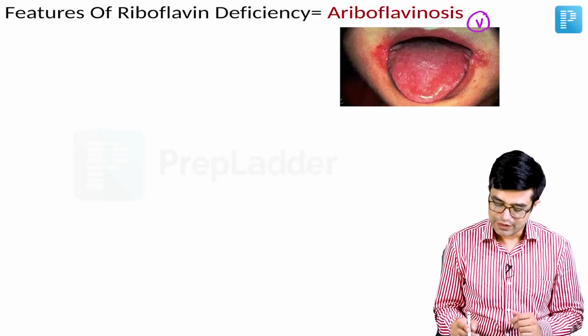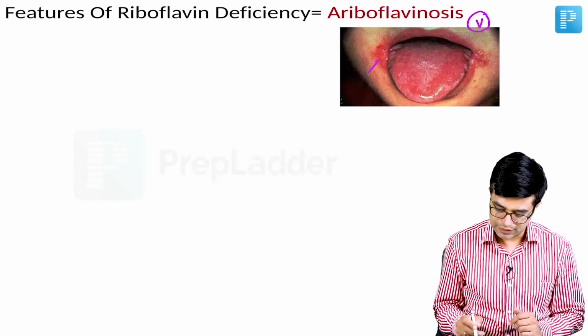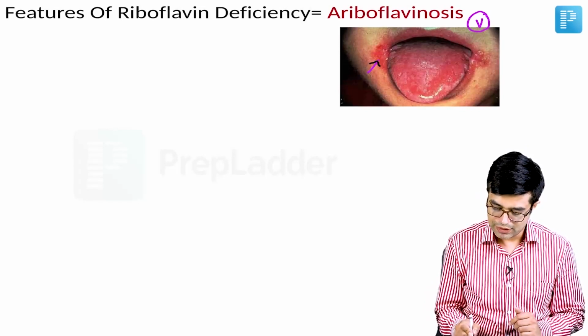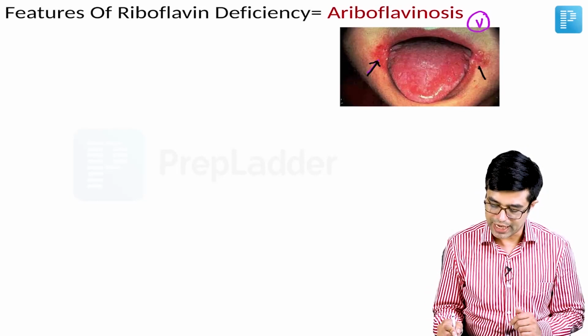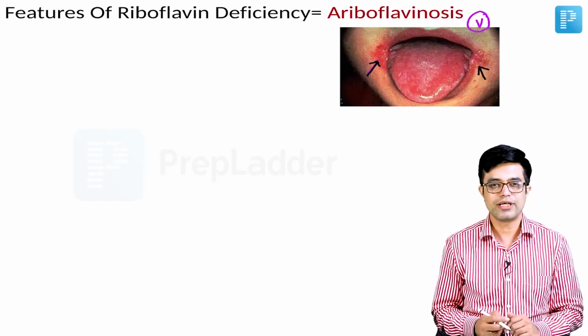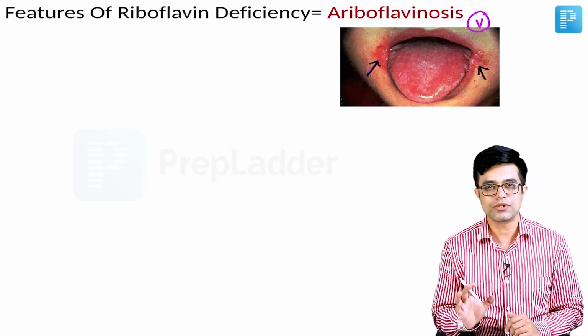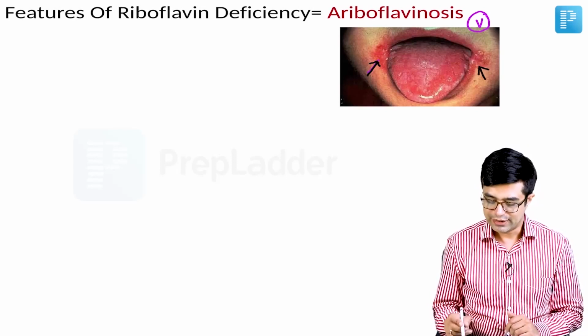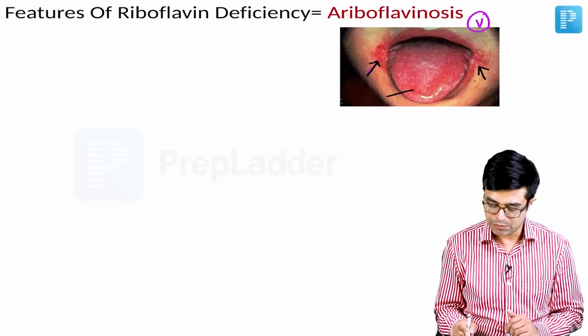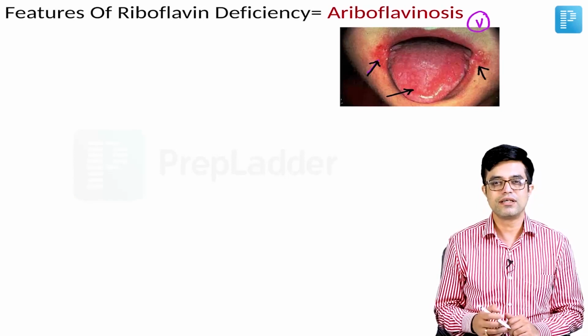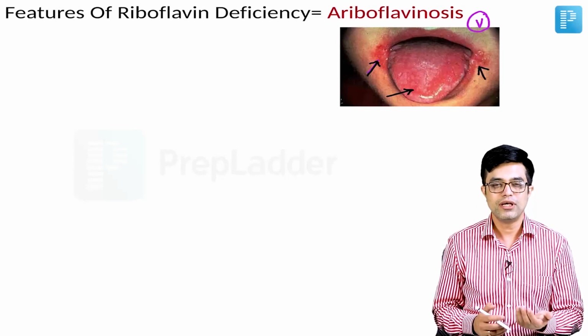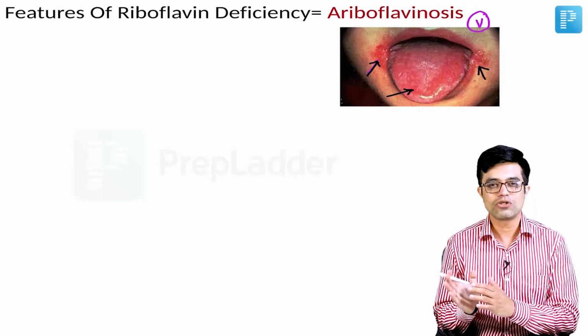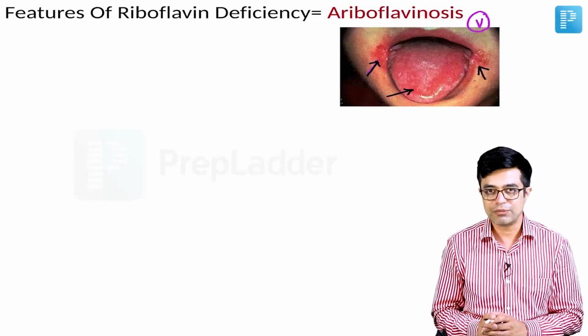Majorly, they will have bilaterally symmetrical erythema and fissures appearing on the angles of the mouth. That is called angular stomatitis and chelosis, also called cheilitis. In addition, they will have a pink to red colored tongue. The tongue will be abnormally smooth and there will be loss of papillae on the tongue. So a smooth tongue will be seen.